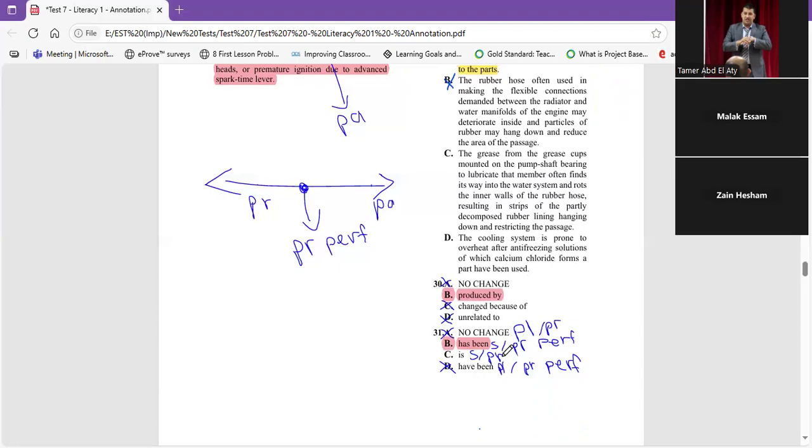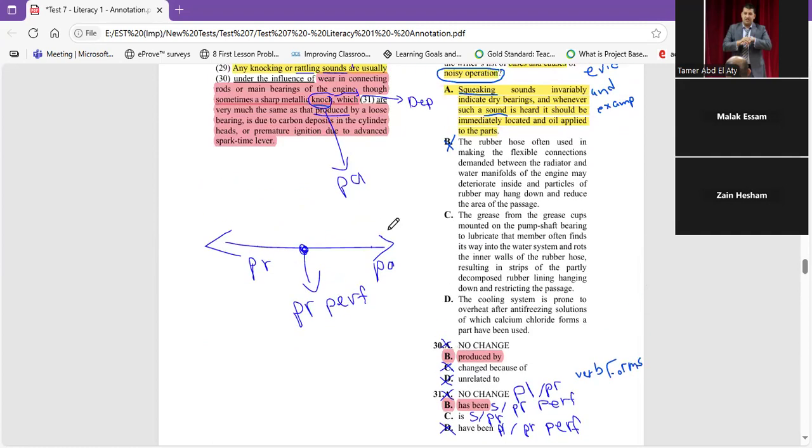Yeah. 31, Malik, is verb forms. Tenses. In 31, we have "are", which is plural and present. "Has been" is singular and present perfect. "Is" is singular and present. "Have been" is plural and present perfect. So we have two present, and two present perfect.